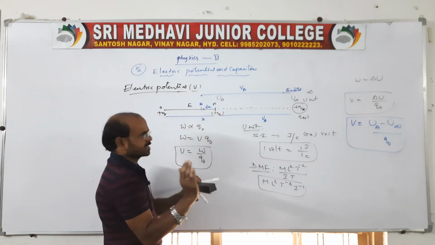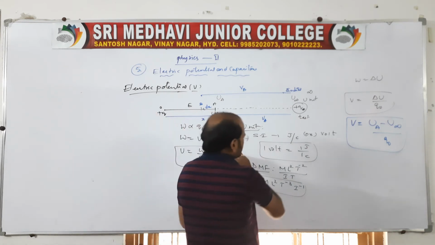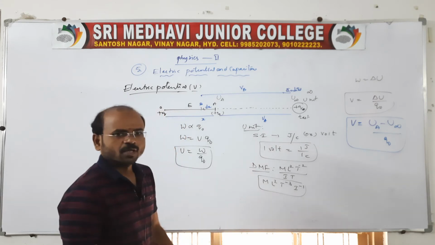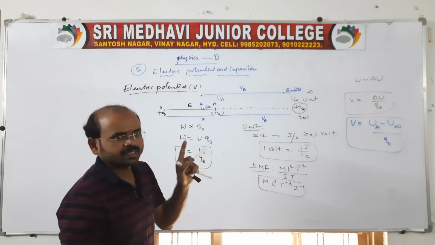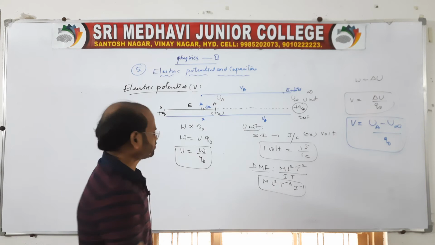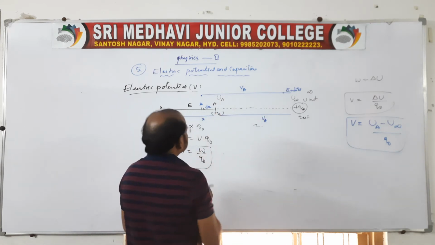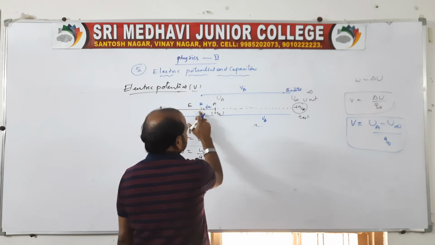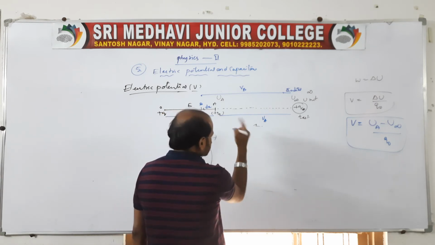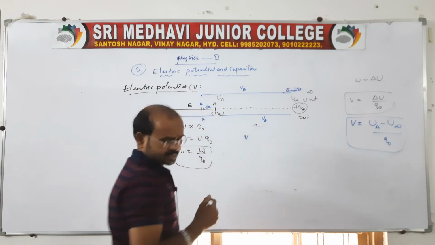Just we are saying about a difference. Units and everything is same. For potential difference also, the units and dimensional formulas, everything is same. Just you represent like this. See, it is also same. It is the initial position and it is the final position, right? So we can say potential difference between the 2 points, that is A to B.